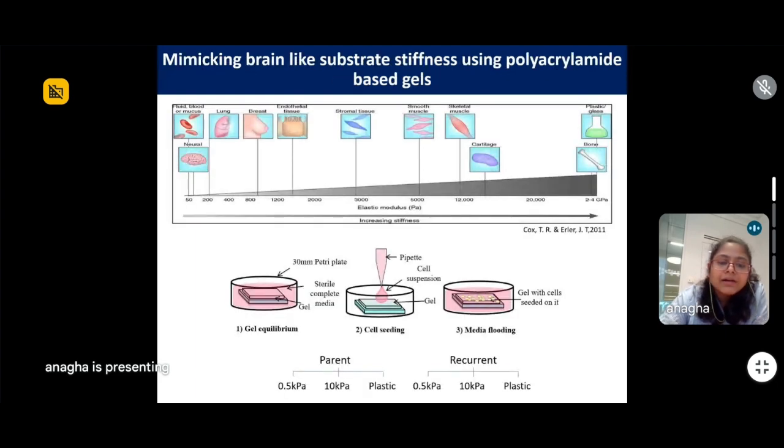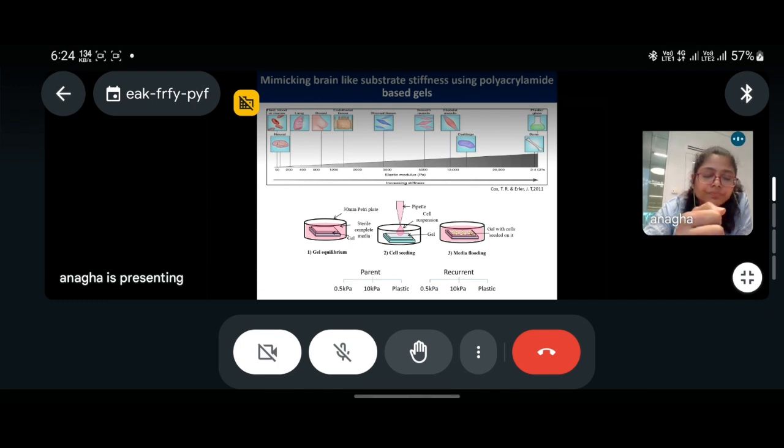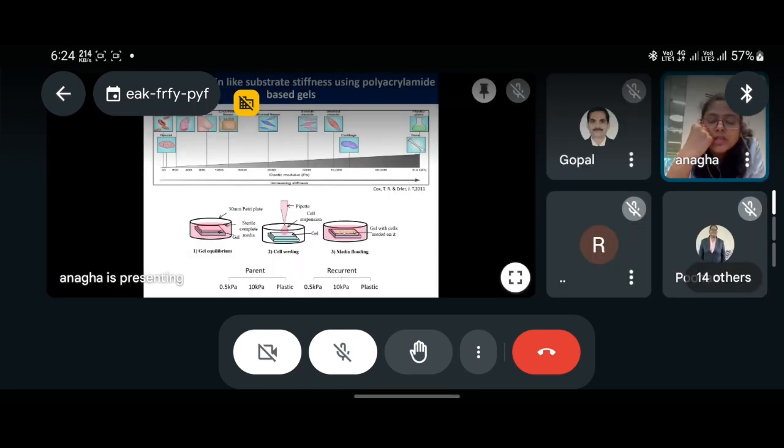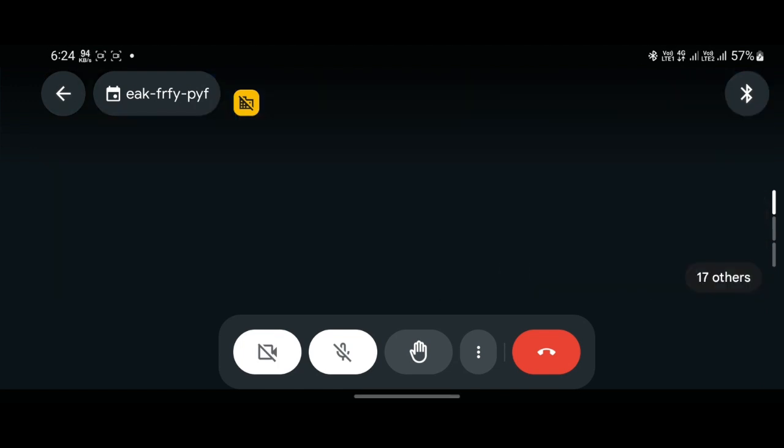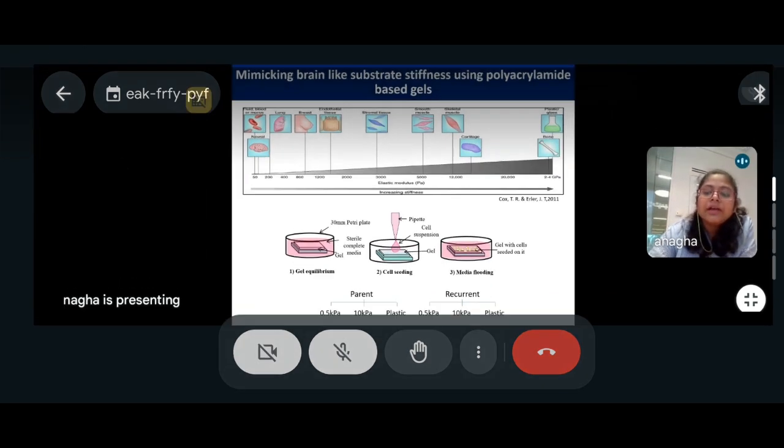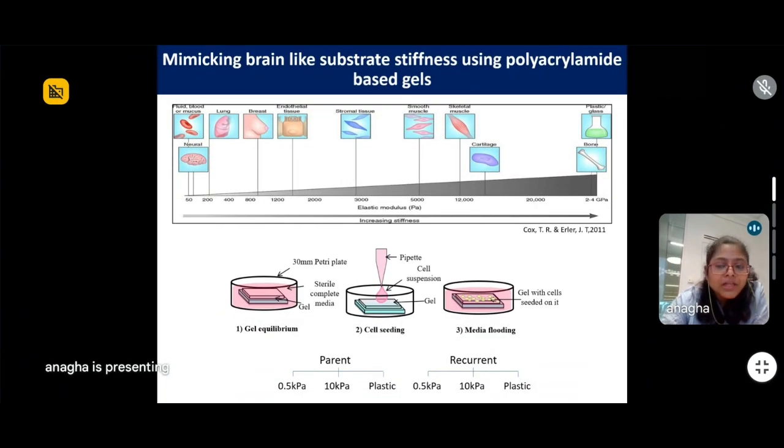We seeded the parent and the recurrent GBM populations that were obtained from the in vitro model that I explained on soft and stiff substrate, 0.5 and 10 kilopascals.